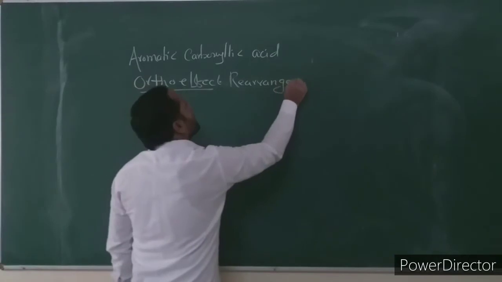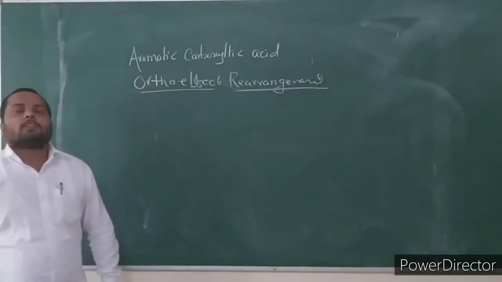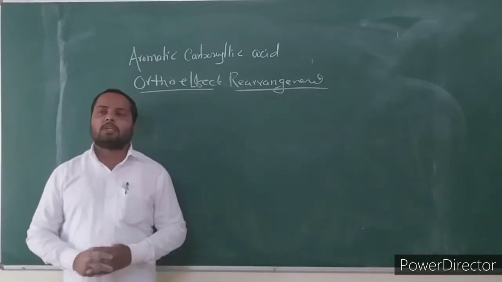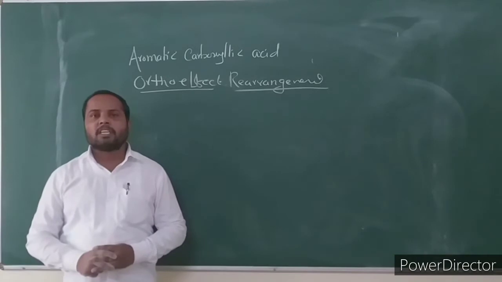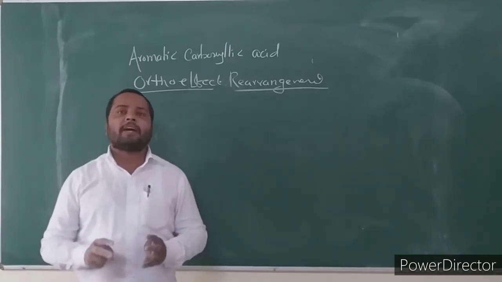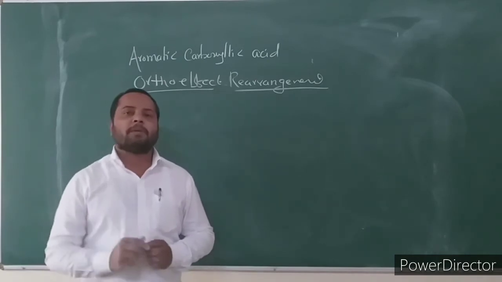What is the ortho effect fragmentation? What is the condition for the ortho effect? Which carbonyl compounds generally undergo the ortho effect? The aromatic carboxylic acids, aromatic esters and aromatic amides. These three carbonyl compounds undergo ortho effect fragmentation.